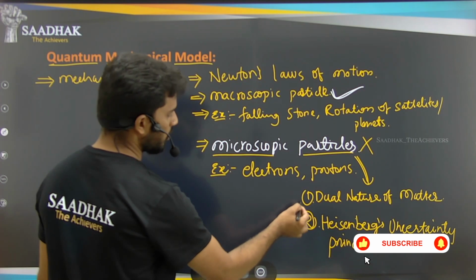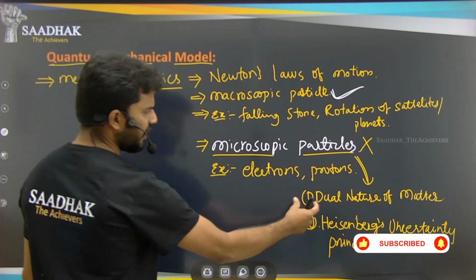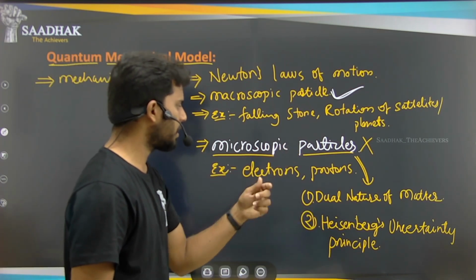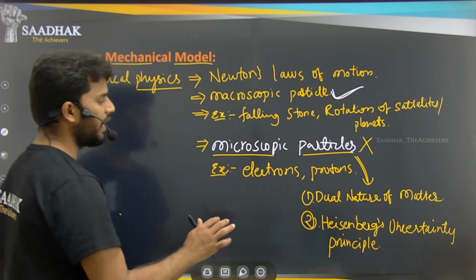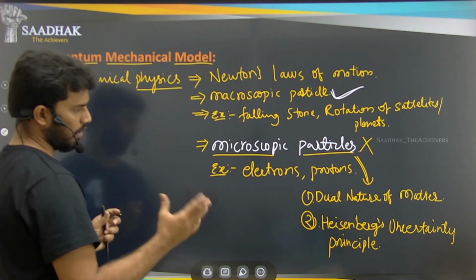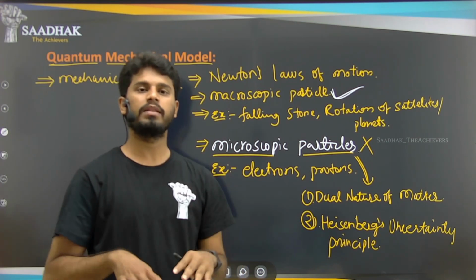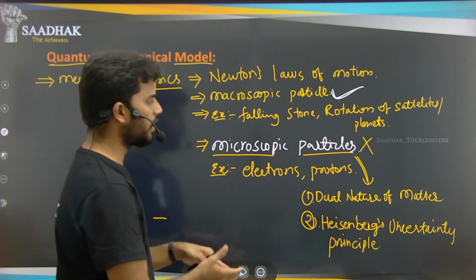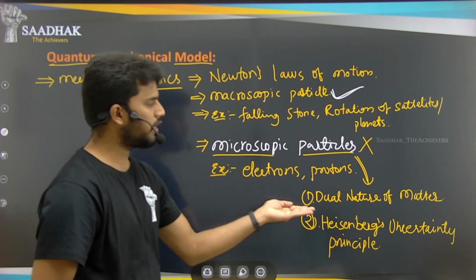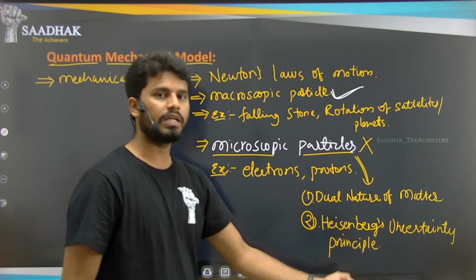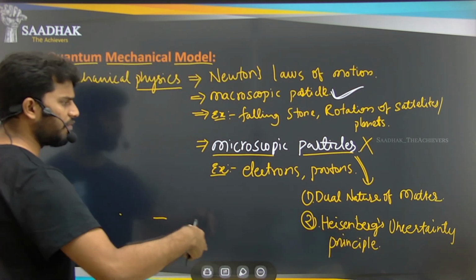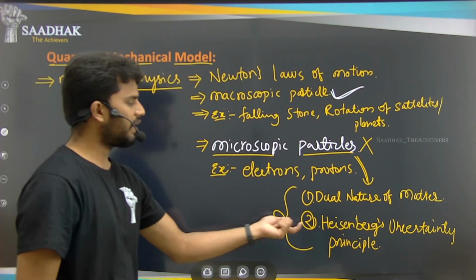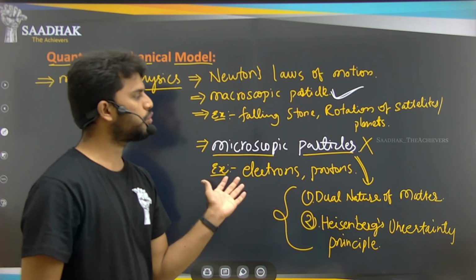For example, we can talk about these two natures of microscopic particles, such as electrons, which needed a better mechanics. Mechanics is how we explain the motion of a particle. Here we are talking about microscopic particles, which have dual natures as well as uncertainty. So the classical mechanics had to be approached differently for these particles.